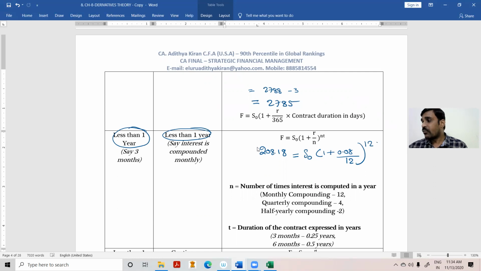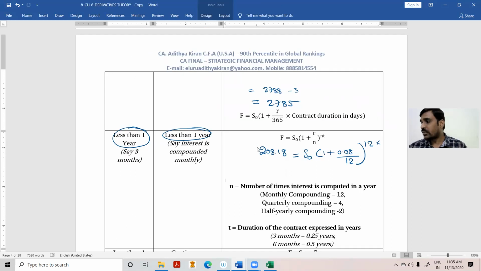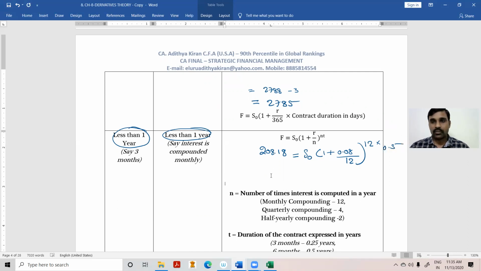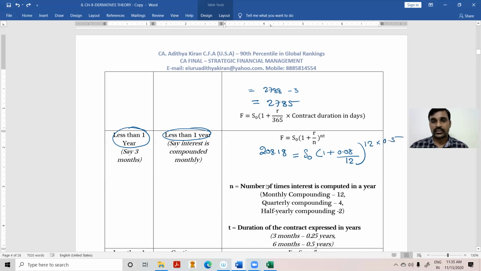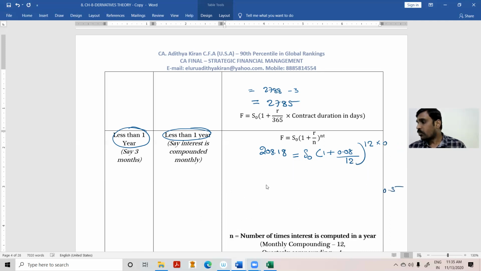And T refers to contract duration in years. What is the duration of the contract? 6 months contract. That will be 0.5 years. As simple as that. 6 months contract will be 0.5 years.